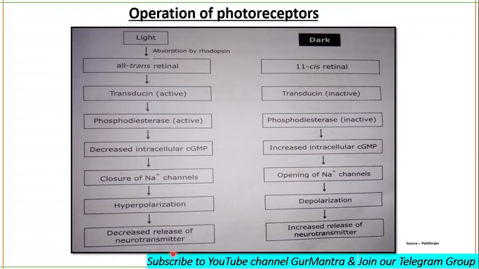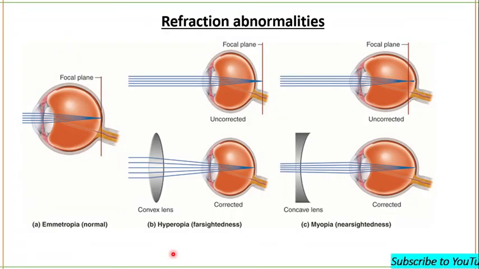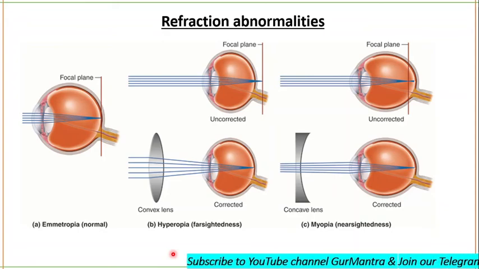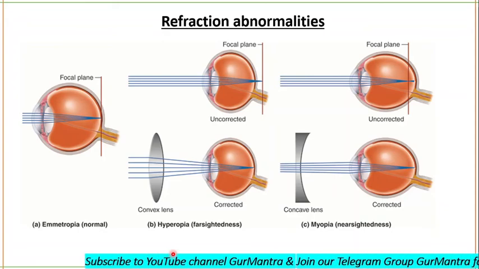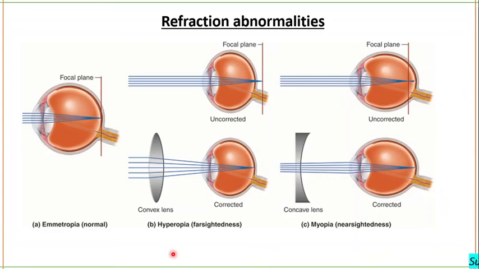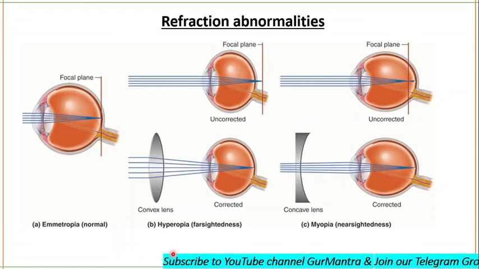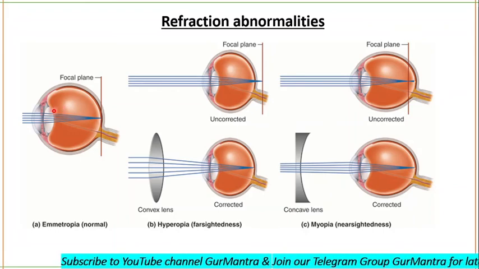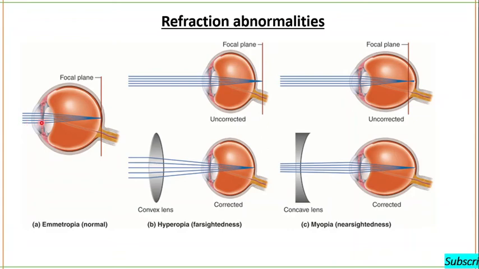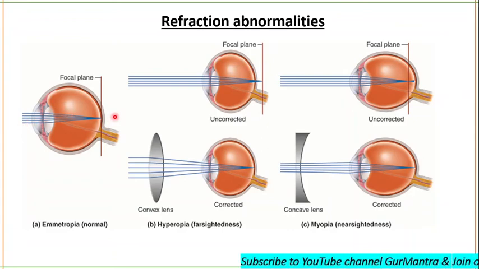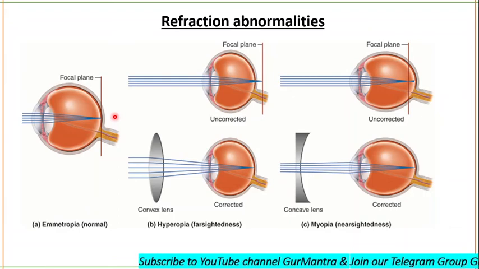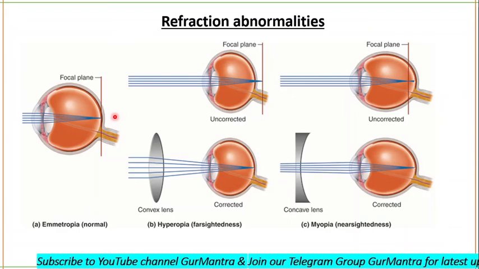Okay, so let's now talk about image formation. Light rays. You now understand these are the refraction abnormalities, but let me tell you about image formation. Light rays are refracted when they pass from a medium of one density into a medium of different density. As light rays enter the eye, they are refracted at the surface of the cornea, and at the anterior and posterior surface of the lens also.